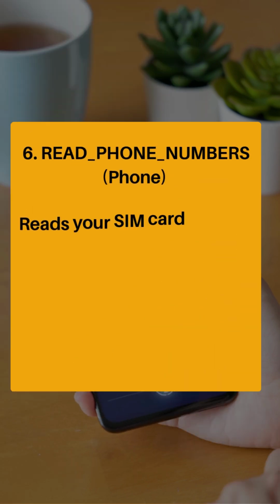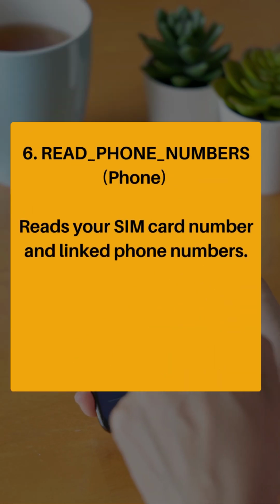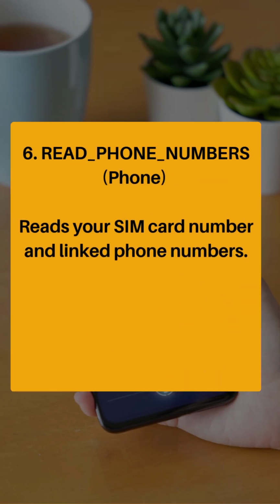The next one is phone permission, that is read phone numbers. This permission will read your SIM card, the ID of your SIM card, everything about your SIM card. This permission will read it and send it to them. Your phone number, your IMEI number, the serial number of your SIM card can easily be copied and sent to them. So Google is saying you can no longer access that information.